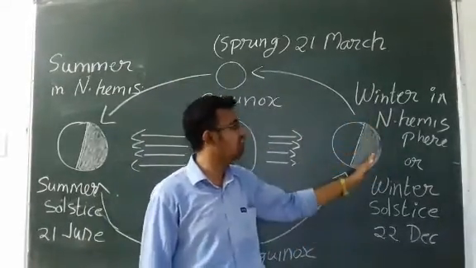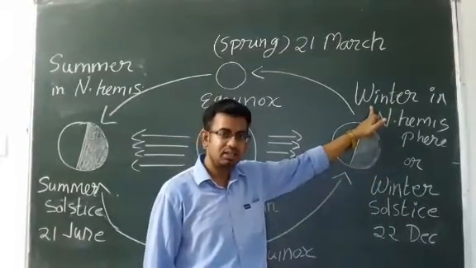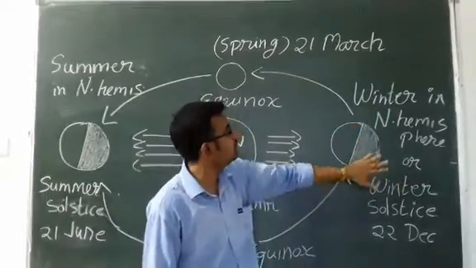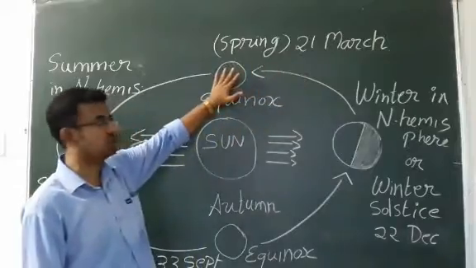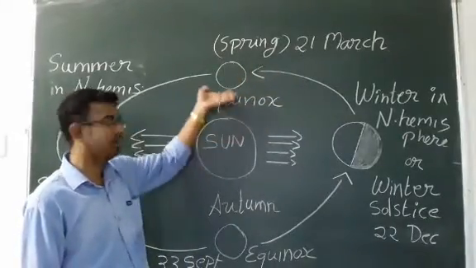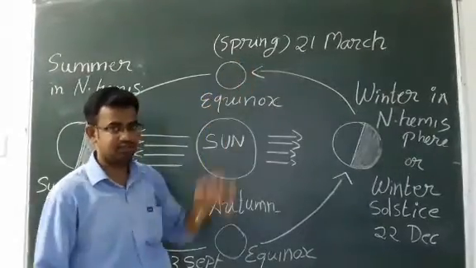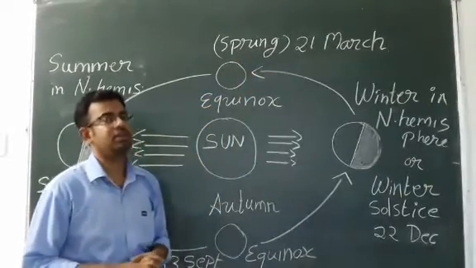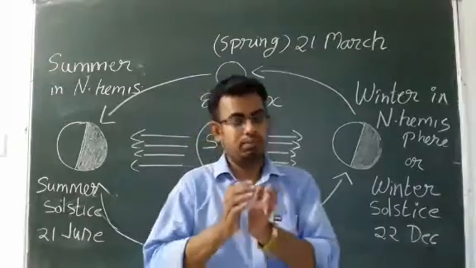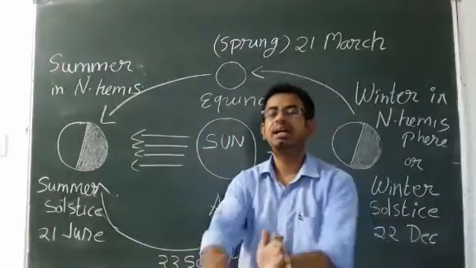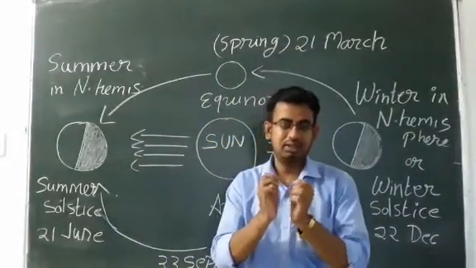So this side will be facing winter season. Again, earth will move to this position, sun rays will fall direct, and we will have spring season. Clear students?